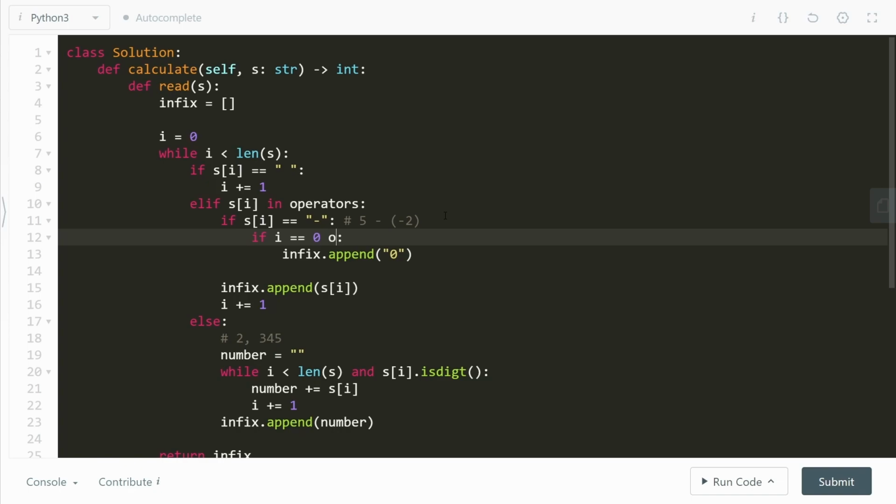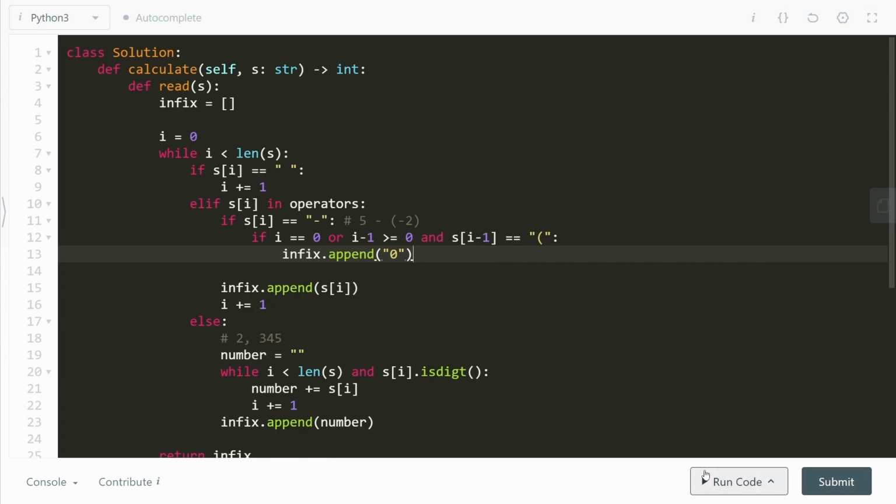Or, if the s of i minus 1, if the previous character was an opening bracket, then you have to take care to also append the 0. By the way, just to make sure that this i minus 1 actually exists, we have to write one more condition and say that this i minus 1 should be greater than or equal to 0, right? So pretty simple. And I think we're done now.